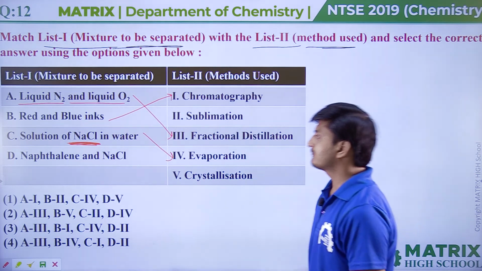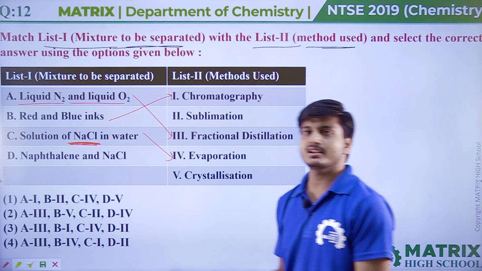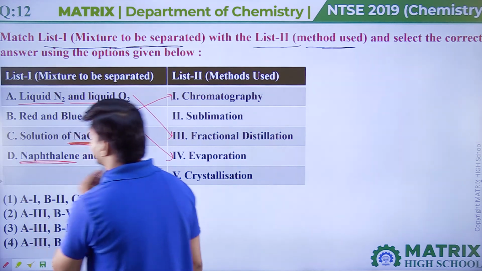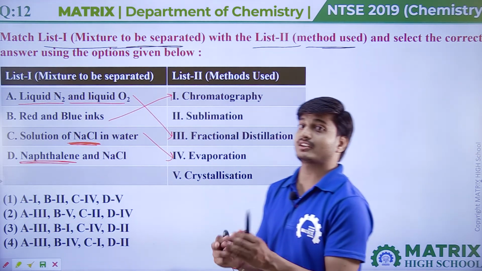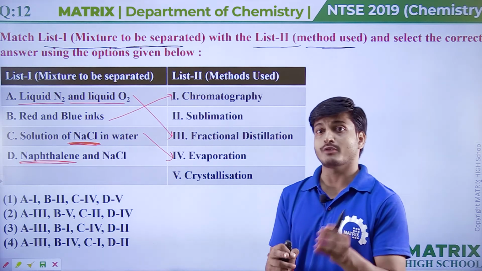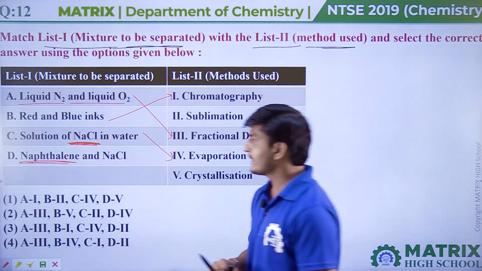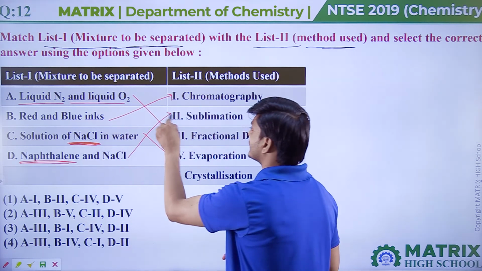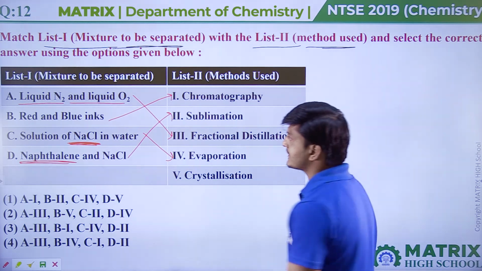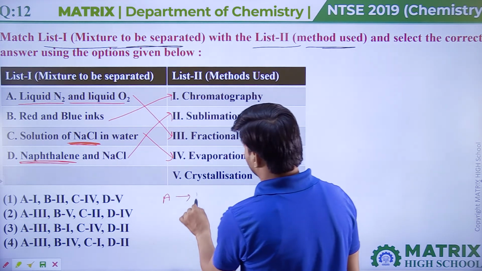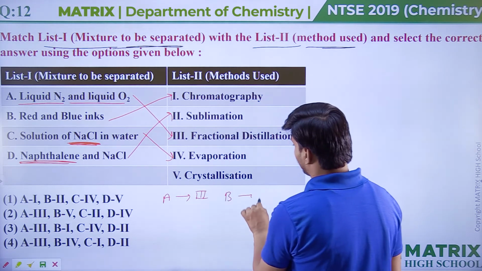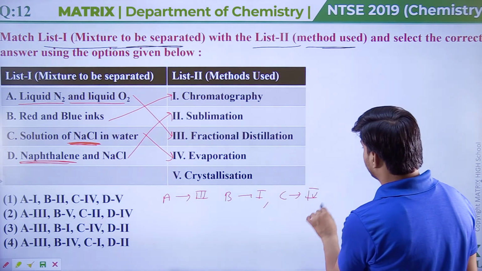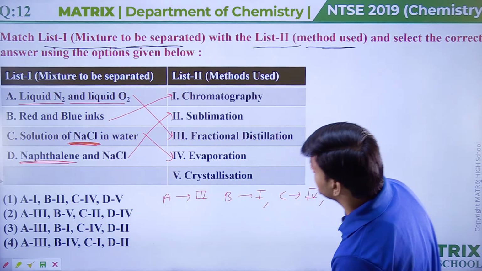Okay, and naphthalene and NaCl. So how can we separate naphthalene and NaCl? Since we know that naphthalene is a sublimable substance, it means naphthalene can be converted directly from solid form into vapor form, gas form. Okay, so naphthalene and NaCl can be separated by using sublimation method. Which method? By using sublimation method. So we can say in A third will come, in B first will come, in C fourth will come, and in D second will come.